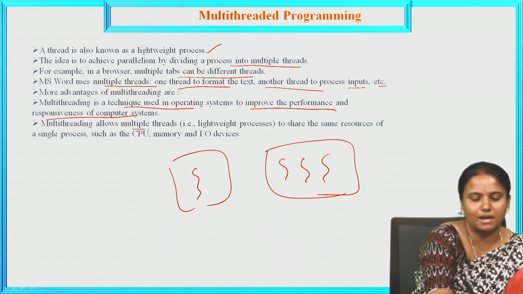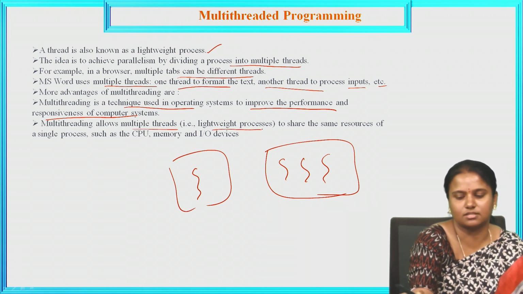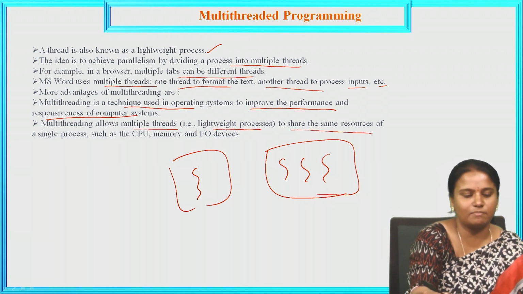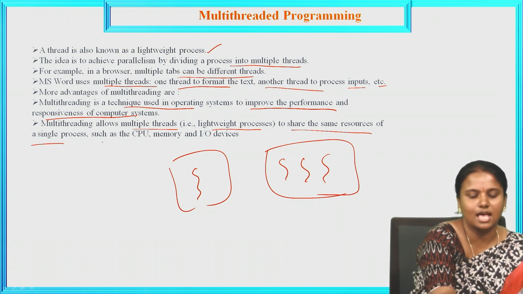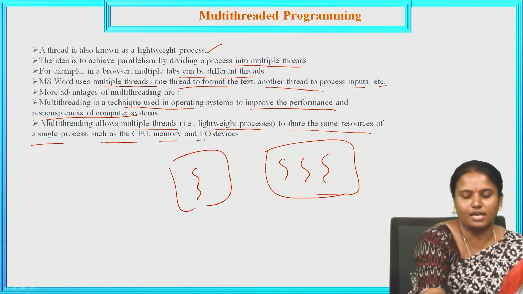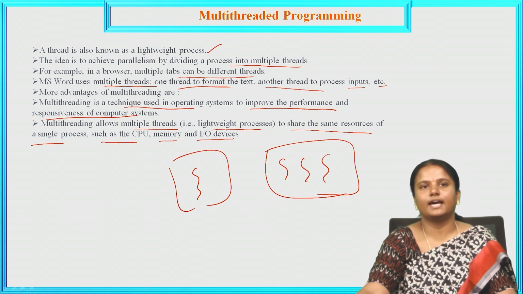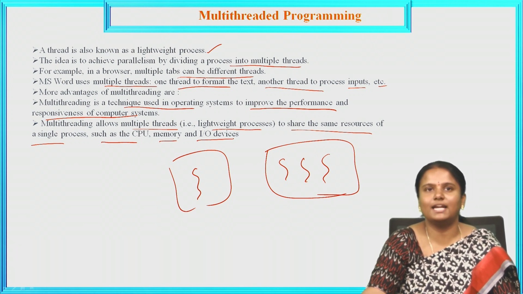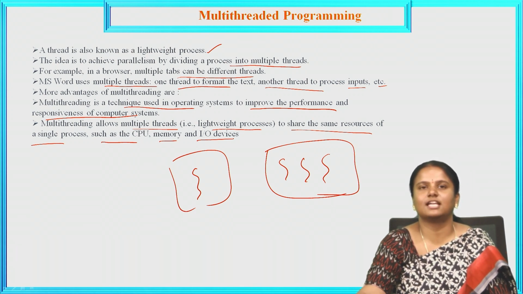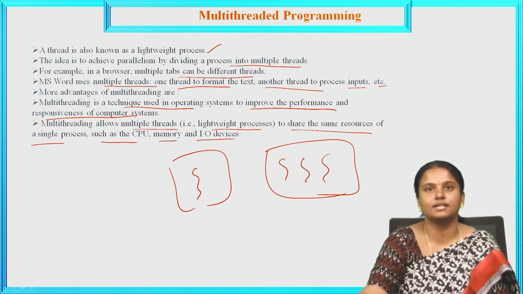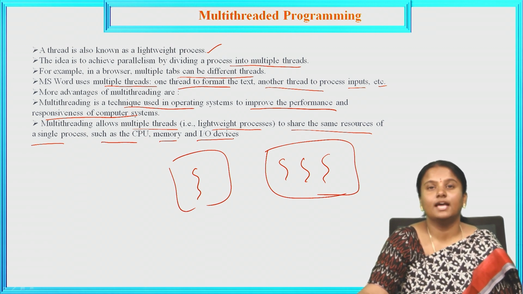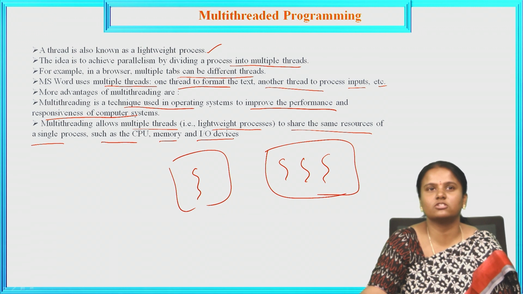Next, multi-threading allows multiple threads, which are lightweight processes, to share the same resources of a single process, such as CPU, memory, and input-output devices. A thread is a lightweight process, and it can share the same resources of a single process.